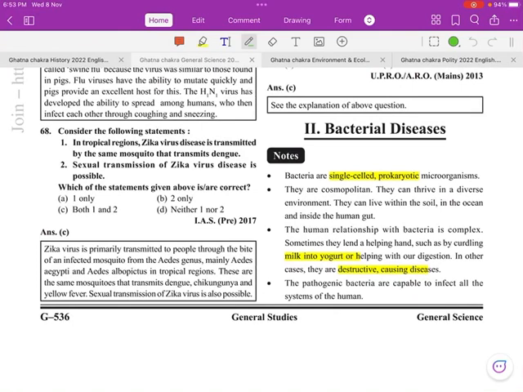Today we are going to discuss bacterial disease. First, this part will be a descriptions part, and the second part will be MCQs.